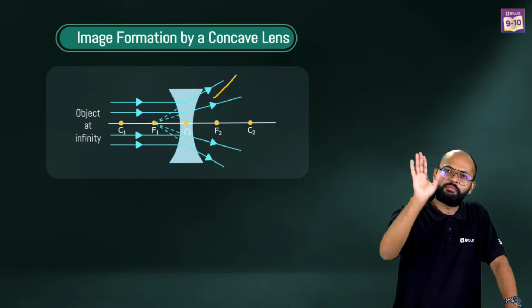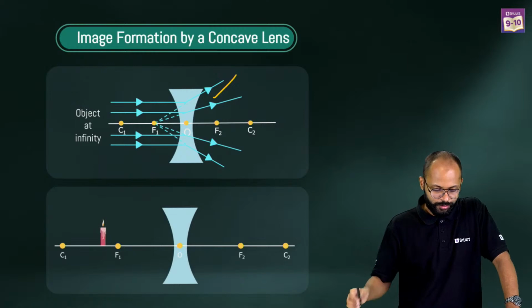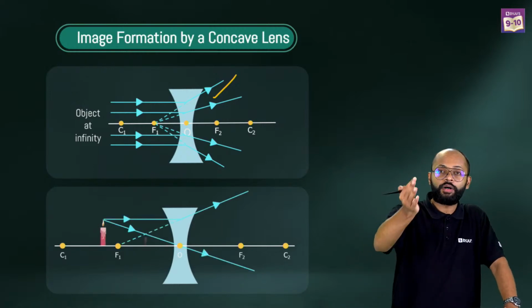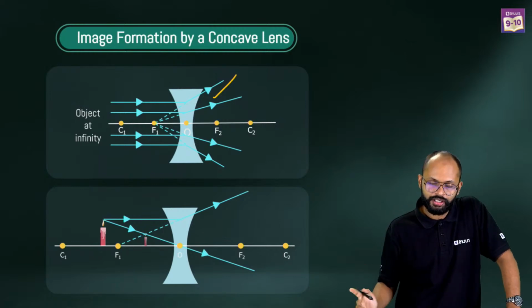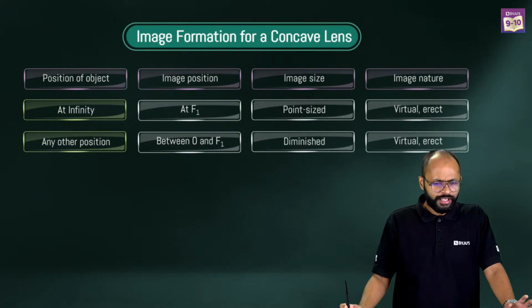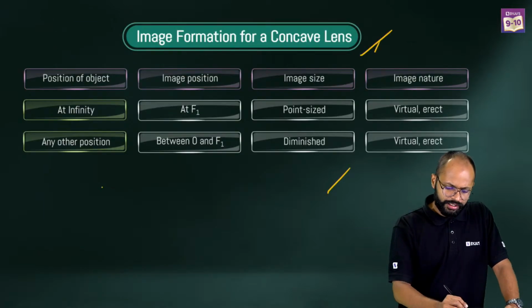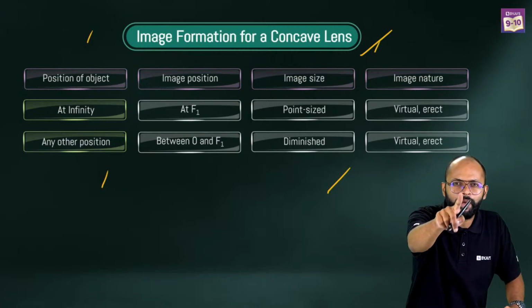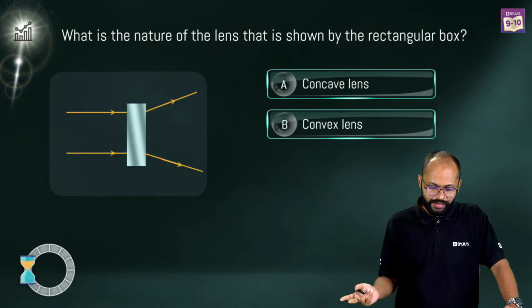सब कुछ same है. Mirror याद है तो ये भी याद है. कोई दिक्कत नहीं. Wherever you put the object, doesn't matter. You will always get a virtual, erect and diminished image. Simple, right? हाँ, correct? Easy table, एकदम easy table. Exactly similar to the convex mirror. Same. It's a diverging thing.